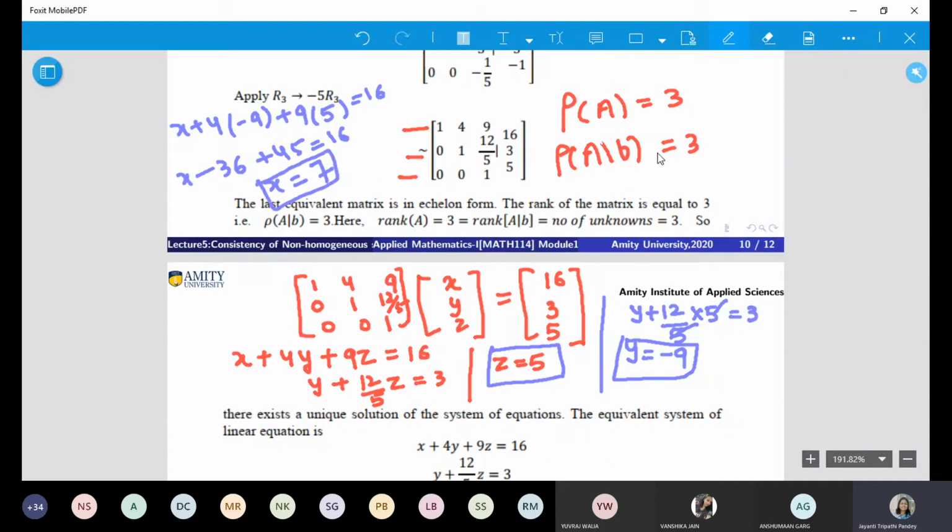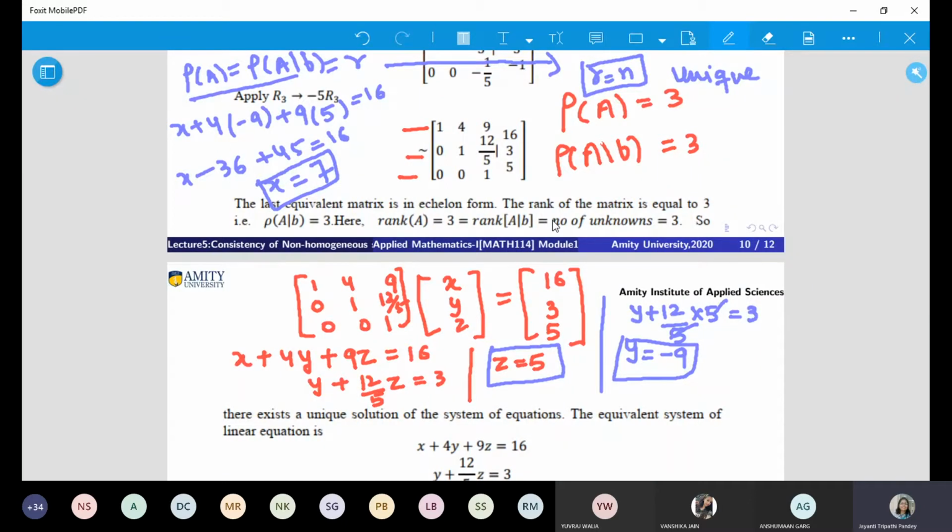So what you have observed is, when rank is equal to the number of variables, then the solution that you are getting is unique. And when will you check this situation? When you have the condition of consistency fulfilled, that this is holding and this is equal to R and this R is equal to N. Think of it, figure it out.